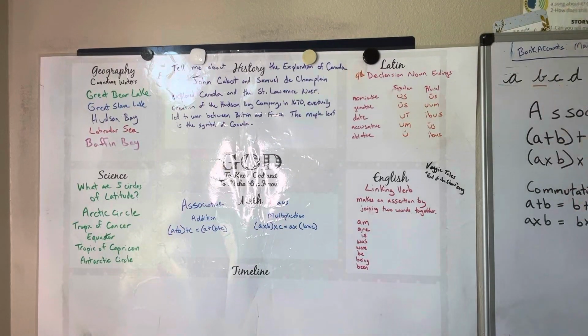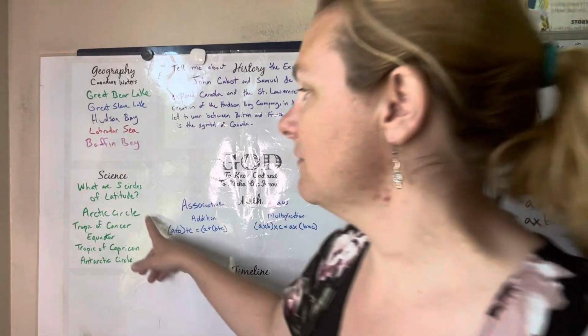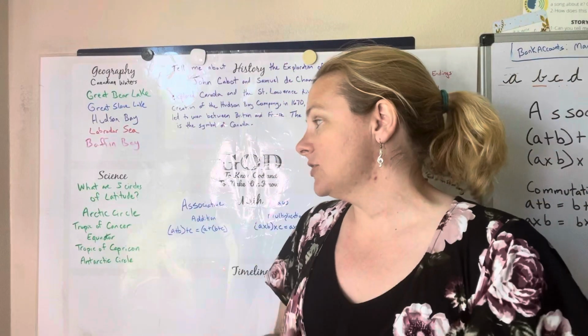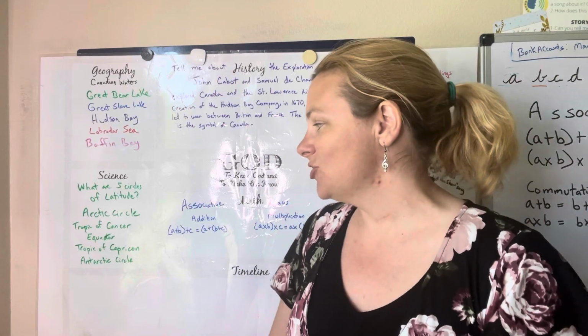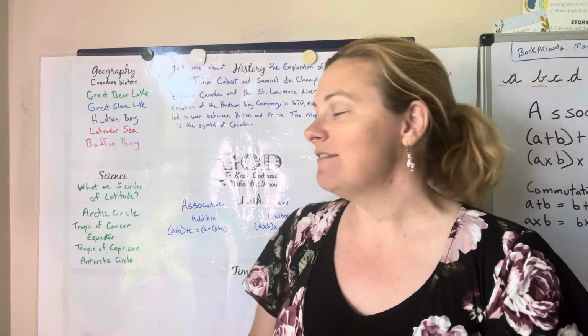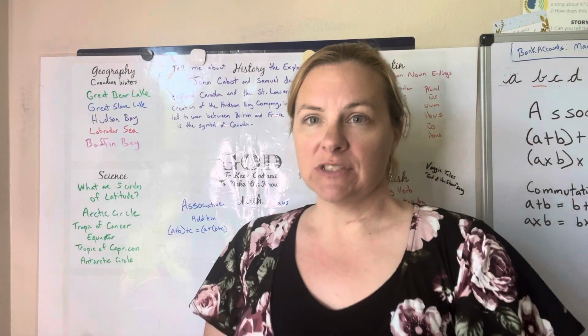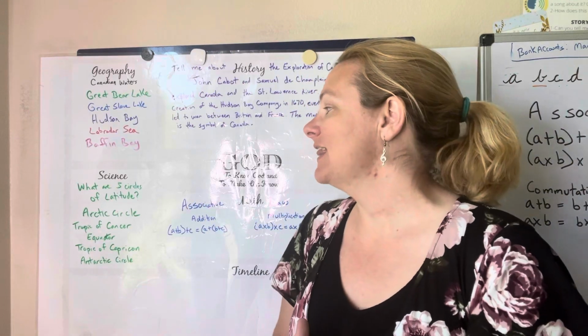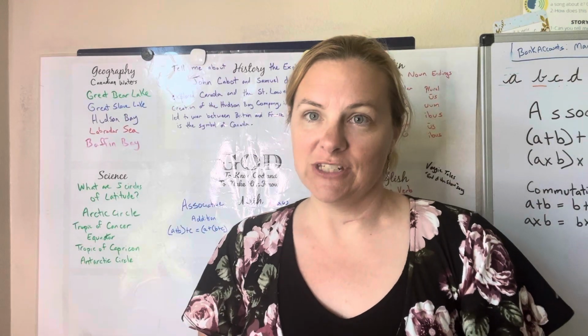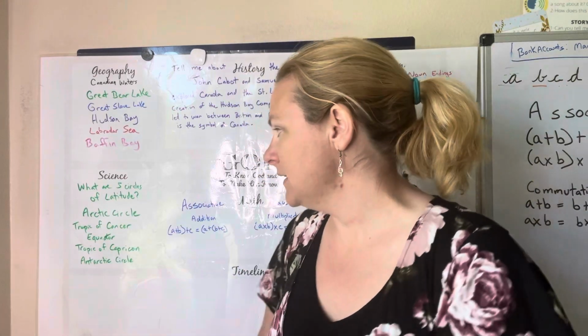Awesome. All right, next we have, what are the 5 circles of latitude? The 5 circles of latitude are the Arctic Circle, the Tropic of Cancer, Equator, Tropic of Capricorn, and the Antarctic Circle. So the way we remember this one is the Arctic Circle.